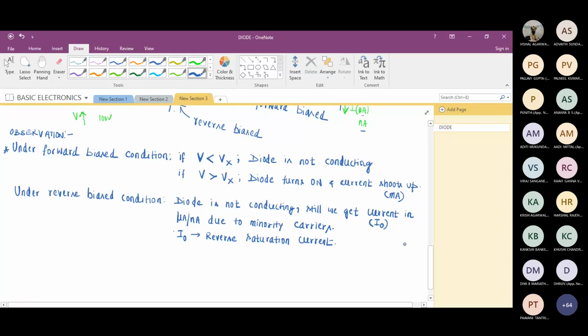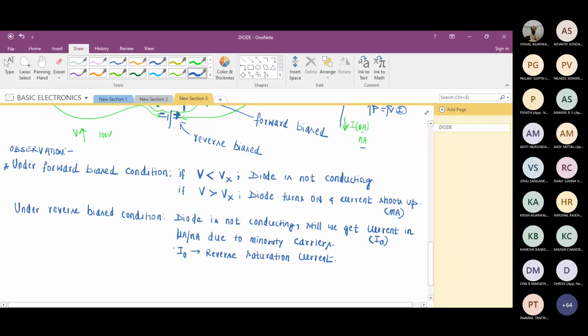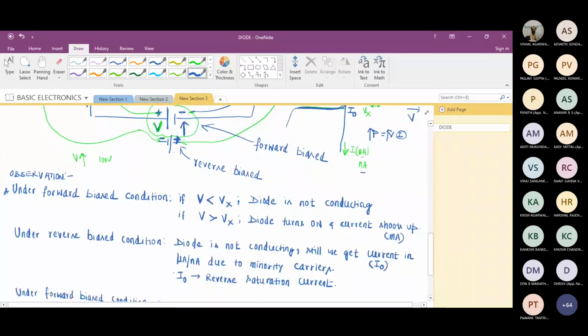Let me write here: under forward biased condition, the current variation, what type of variation is it?